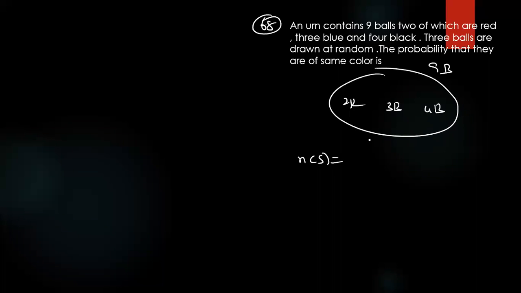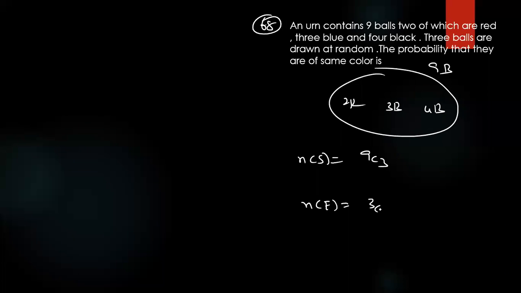You have to choose 3 balls. That means how many ways? 9C3. Favorable cases means what is the case? Anyone? In this case, whatever 3 balls you are choosing, these 3 balls must be the same color. So red ball is not possible.